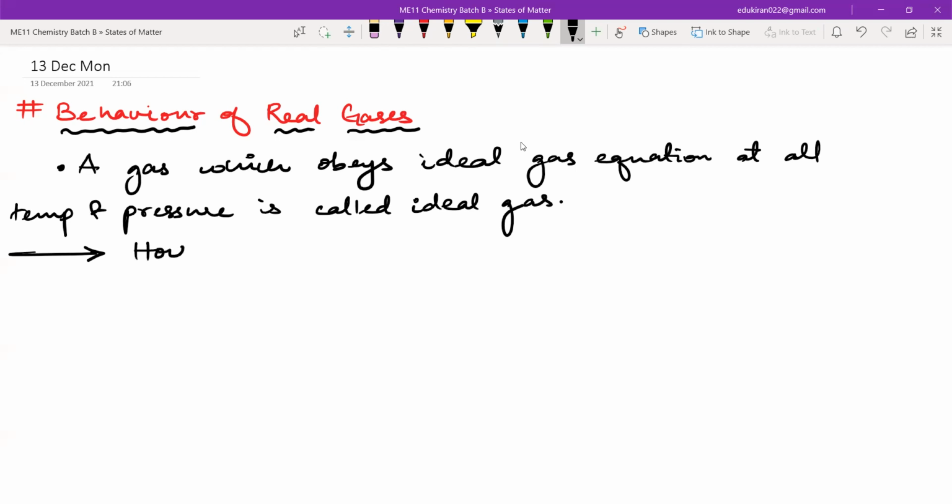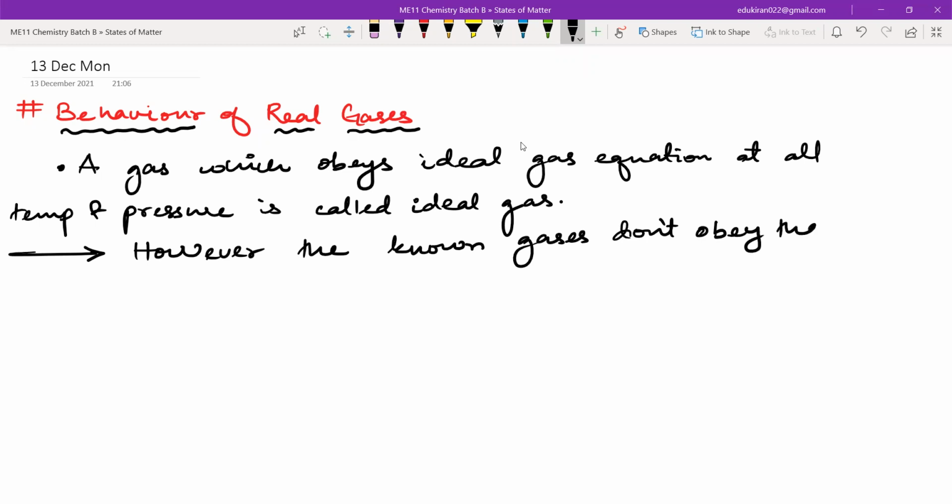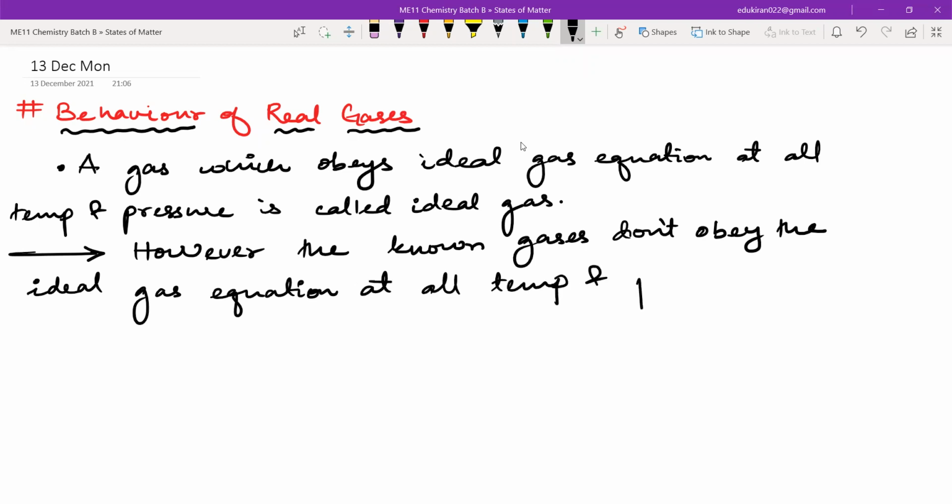So, however, the known gases don't obey the ideal gas equation at all temperature and pressure.